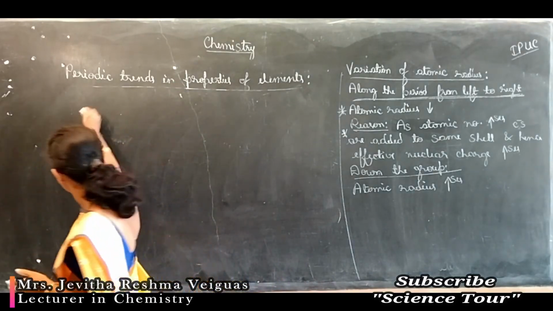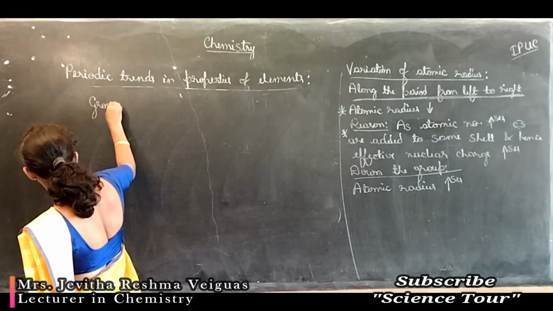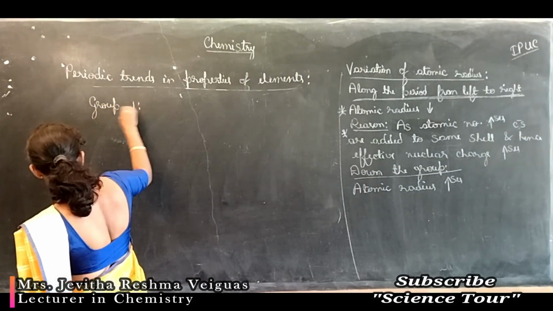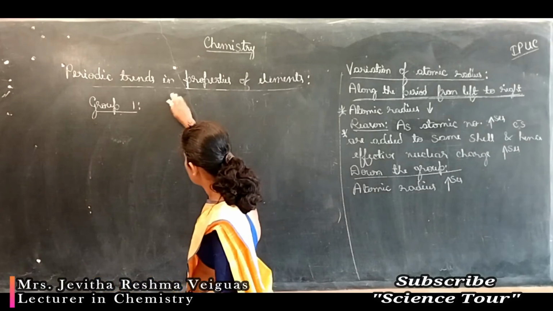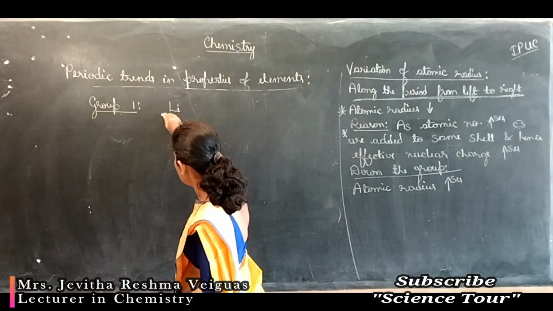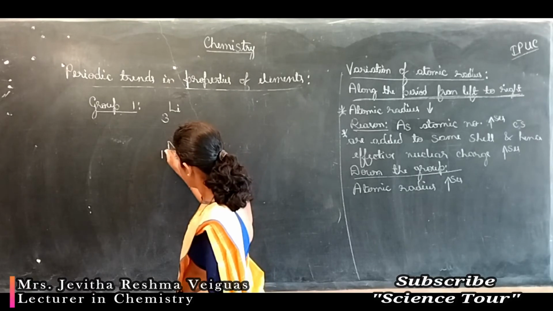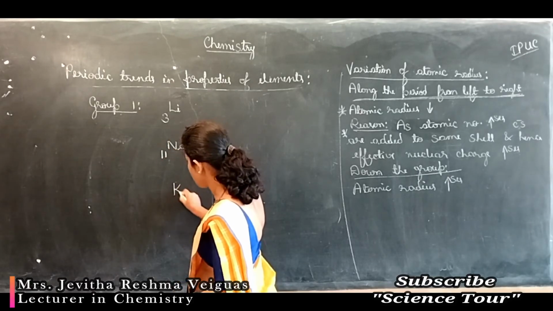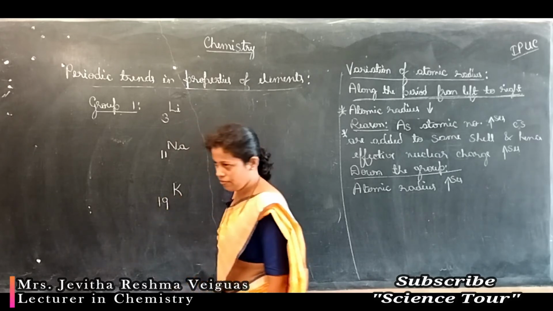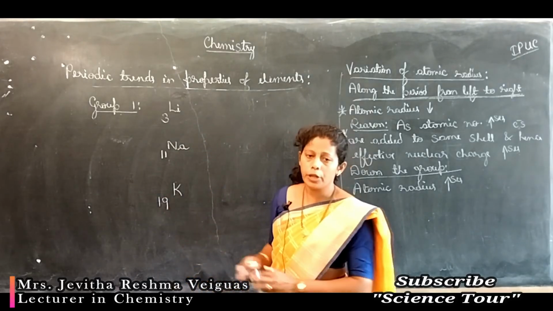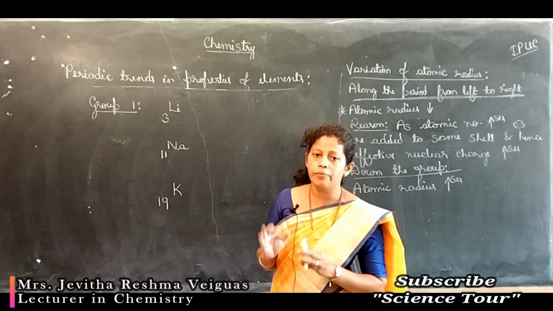In group 1, what I have is the element lithium with atomic number 3, then comes sodium with atomic number 11, then comes potassium with atomic number 19. And after potassium there is rubidium, cesium, francium.